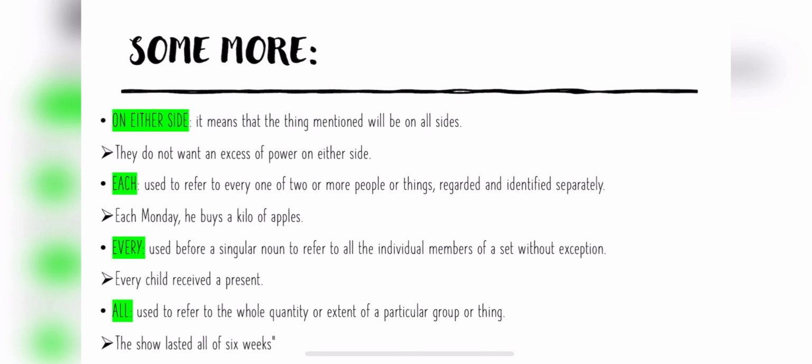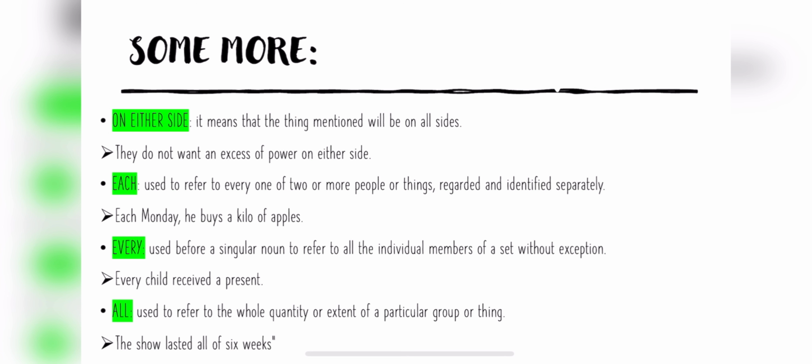Then the next is on either side. It means that the thing mentioned will be on all sides. For instance, they do not want an excess of power on either side. It means वो किसी भी साइड पर पावर का एक्सेस नहीं चाहते.